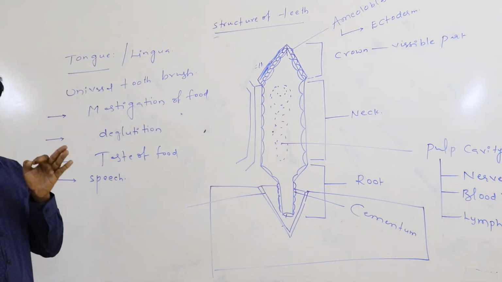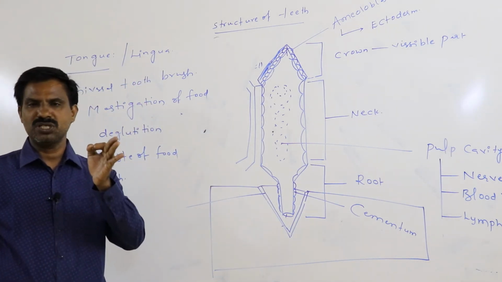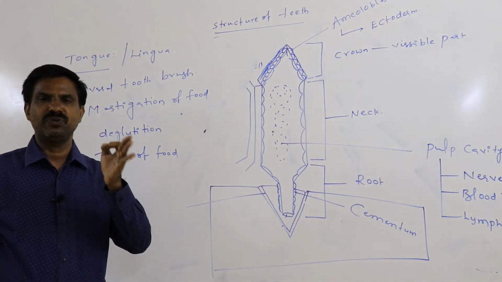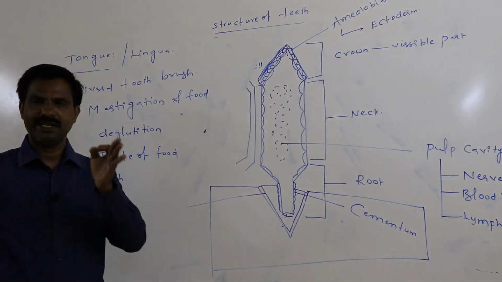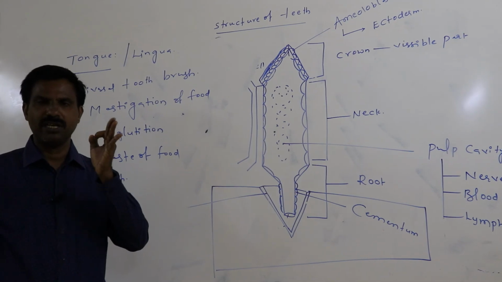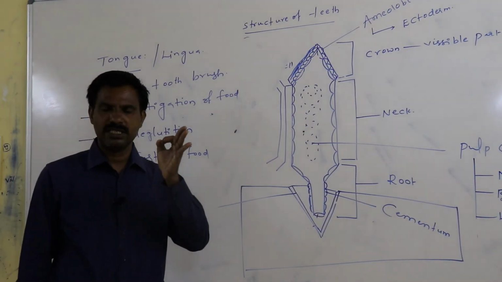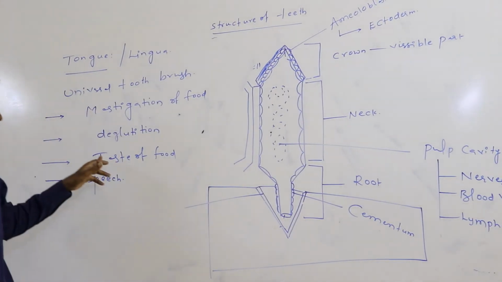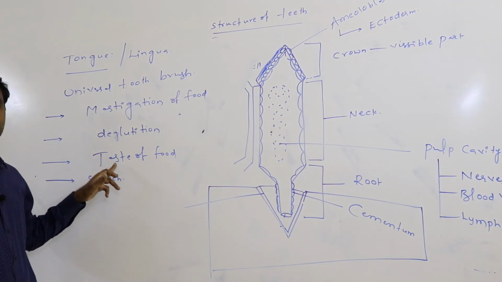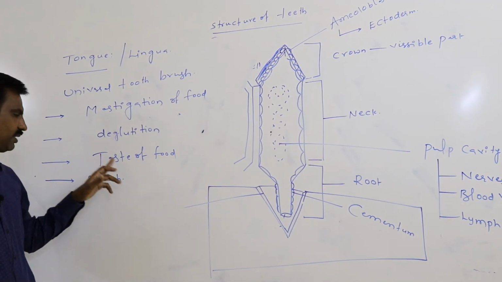Again, on the tongue, taste buds are present for tasting the food material. For detection of the taste of the food material, taste buds are present on the tongue.